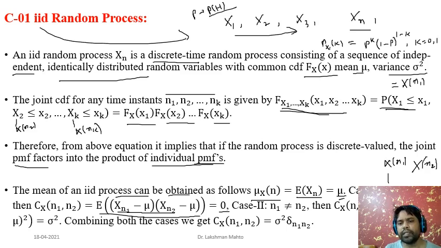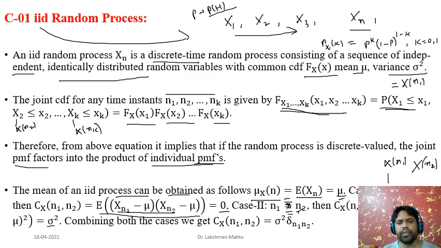Now suppose we take the condition when n1 is equal to n2. In this case, this covariance becomes just the variance, because n1 equals n2, and in common we give it the name n. So xn minus mu is coming twice, so it becomes a square. This is the definition of the variance of xn. So when n1 equals n2, this quantity is not equal to 0; it is equal to the variance of the process.